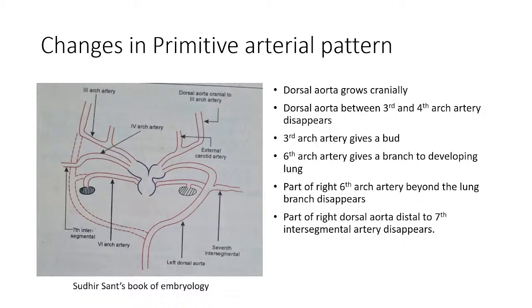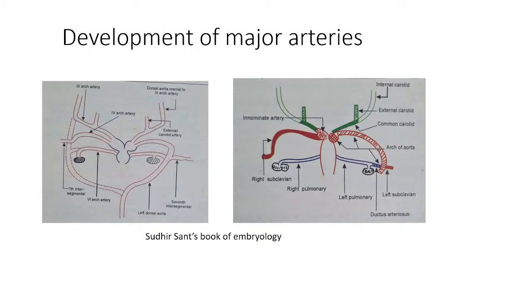So this portion is connecting what to what from this diagram? Can you appreciate? Dorsal, yeah, it is connecting dorsal aorta to the pulmonary artery. Now what happens here is, from this we have seen that develops the arch of aorta, right? So ultimately this structure, what will it connect? It will connect pulmonary artery to, what derives from it? Arch of aorta. So you can see here in this diagram.